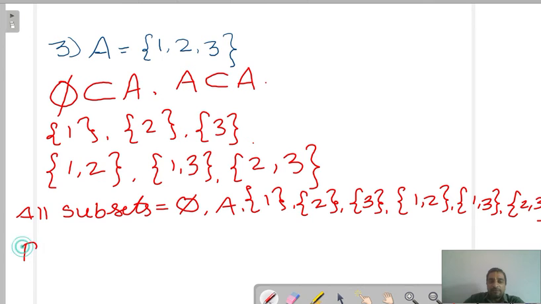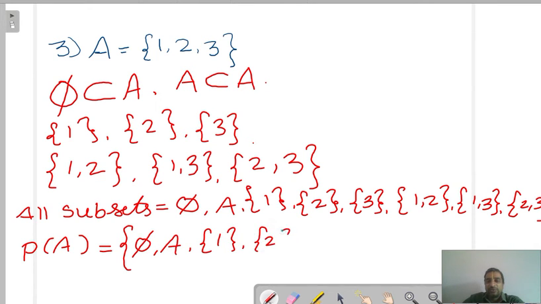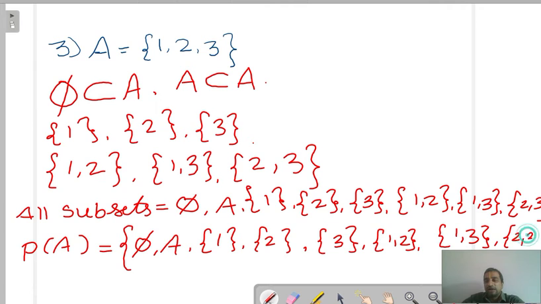Now how to write the power set of A? The power set of A is nothing but in set symbol, write all these sets: null set, A, {1}, {2}, {3}, {1, 2}, {1, 3}, {2, 3}. Nice. Now close the set symbol.